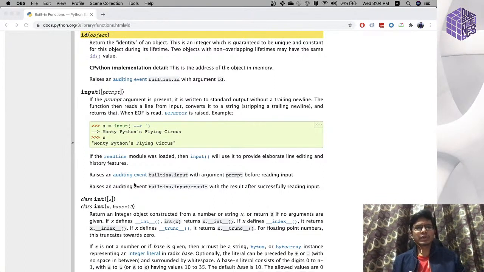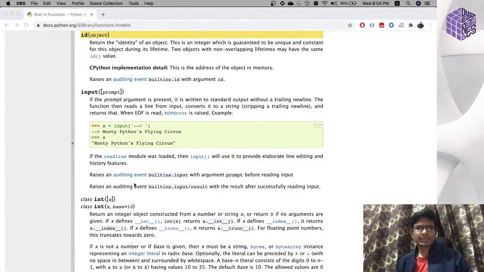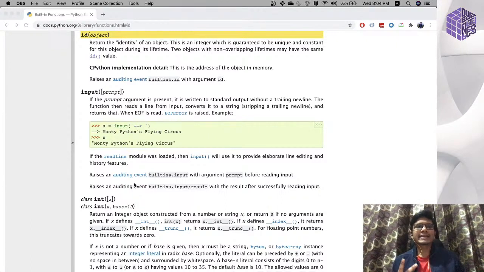Today's session is going to be a little different. Today we are going to cover sequences in Python. In sequences we are going to cover mainly two data structures: one is the list and the second is tuples. At the end of the session, based on the concepts that we have learned, we are going to make an interesting application, a jukebox.